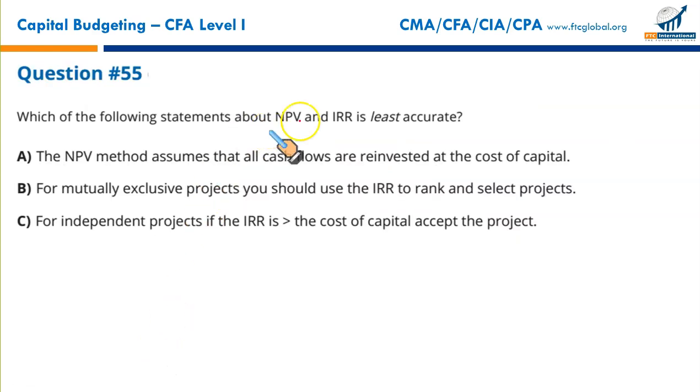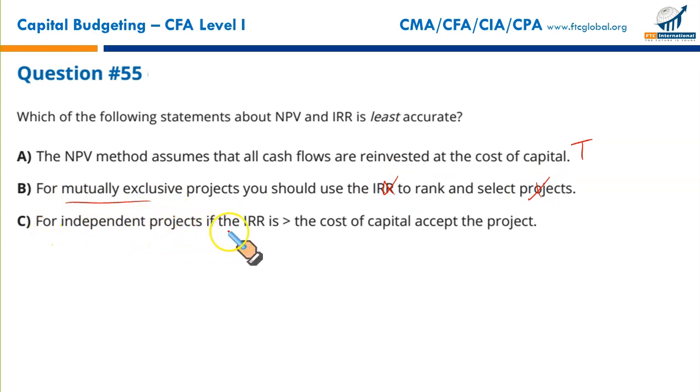Which of the following statements about NPV and IRR is least accurate? The NPV method assumes that all cash flows are reinvested at the cost of capital. It's a true statement. For mutually exclusive projects, you should use the IRR to rank the selected projects. When the projects are mutually exclusive, go for NPV. That we have already agreed with.